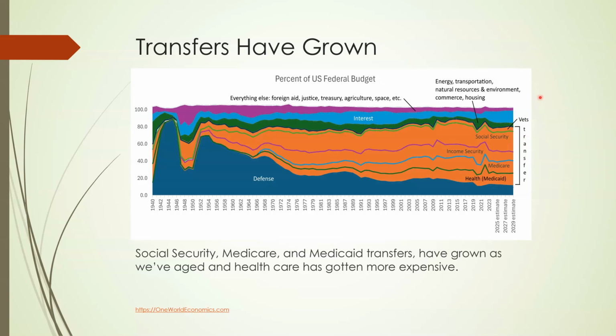So actual government spending outside of the transfers includes this purple area and this green area and the blue area for defense. So if you don't include defense, the green area is energy, transportation, natural resources, environment, commerce, and housing. And the purple area is everything else, which includes foreign aid, justice, treasury, agriculture, etc. So trying to cut the federal budget on the basis of the purple and green is a fool's errand. There's just nothing much there to cut, and these things have declined as a percent of the federal budget and as a percent of the gross national product of the United States.